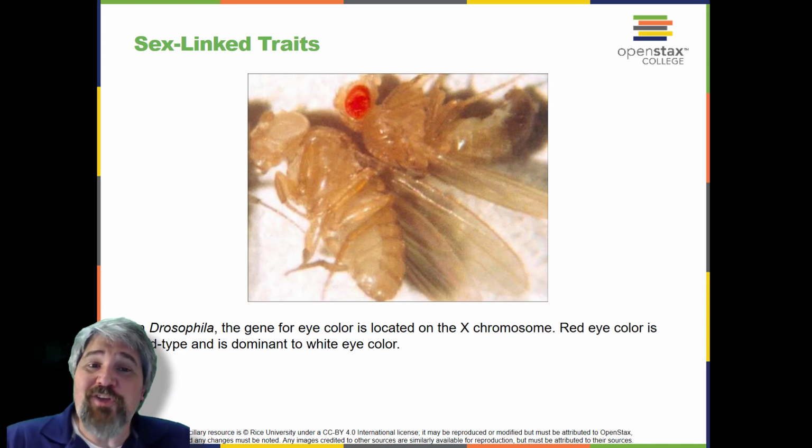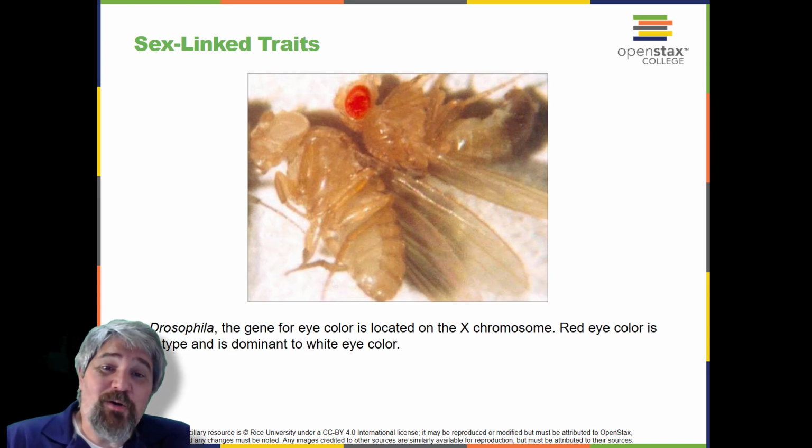With respect to Drosophila eye color, the parental male expresses the white-eyed phenotype, and the female is homozygously red-eyed. All members of the F1 generation exhibit red eyes. The F1 females are heterozygous, and the males are all hemizygous, having received their X chromosome from the homozygous dominant parental female and their Y chromosome from the parental male.